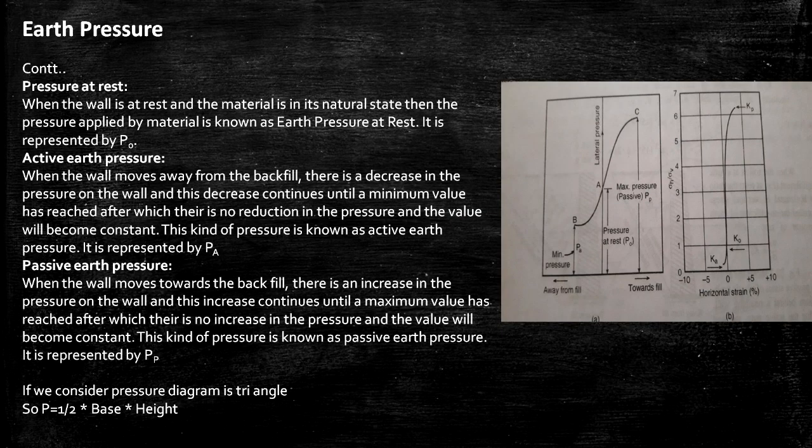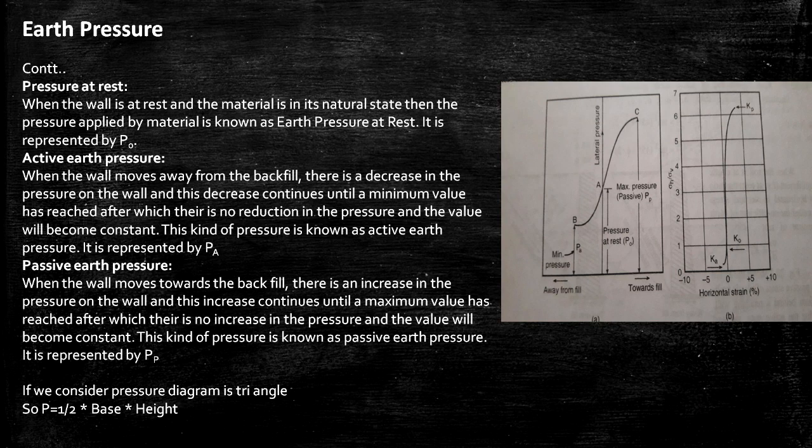This is the continuation of the second slide. Firstly, we have to discuss earth pressure at rest. When the wall is at rest and the material is in its natural state, then the pressure applied by the material is known as earth pressure at rest. It is represented by P0. From this picture, there is no deformation of the wall, so this pressure is called earth pressure at rest condition, and there is no pressure by the earth.